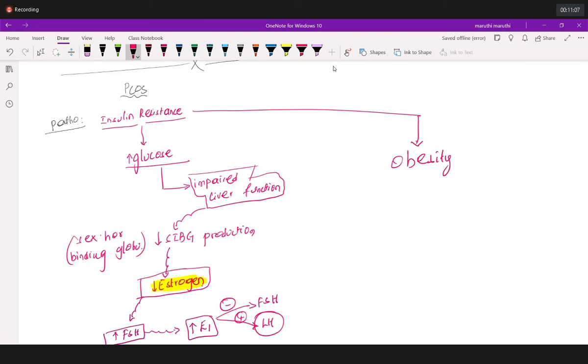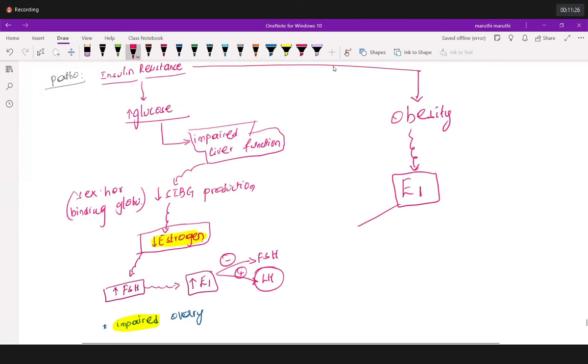If there is obesity, that means more cholesterol in the periphery. Yes or no? Even peripheral fat can produce estrogen. Now again, that estrogen is doing what? This activity. Everybody clear so far?